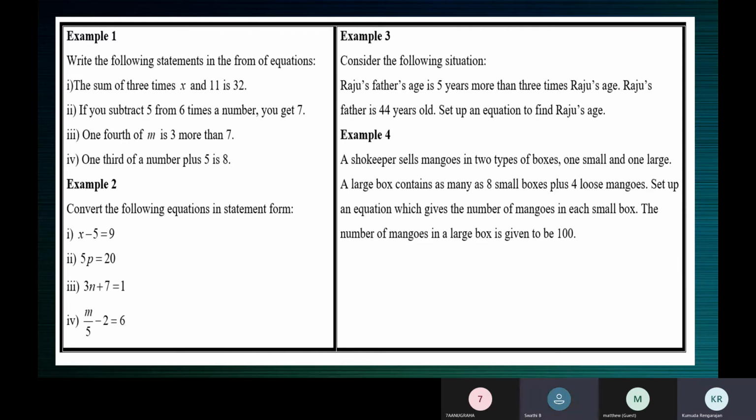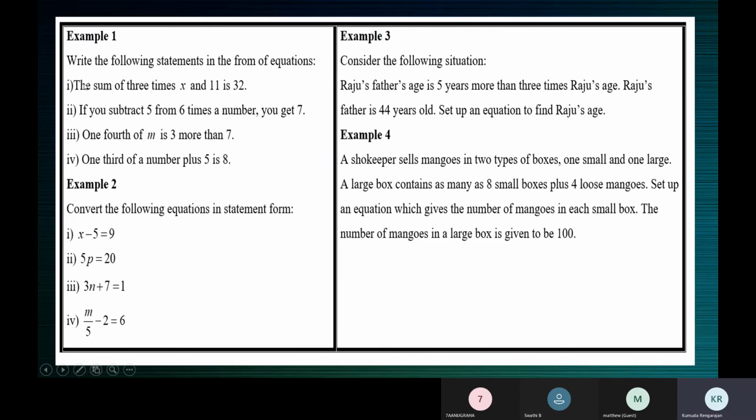The difference of? Yes, ma'am. The difference of 2 from 1/5 of m results in 6. No, when you use difference, you should not say from. The difference of 1/5 of m and 2 is 6. You must use and. See here, like this only.